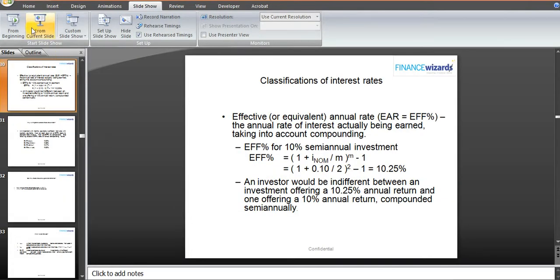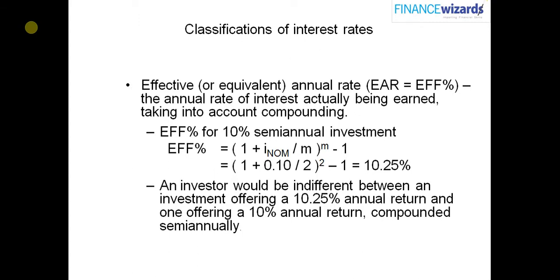Okay, so let's move further. So this is about the rate. When working in Excel, you don't have to worry about the effective rate. If you divide the rate by the frequency of compounding and you multiply NPER by the frequency of compounding, the effective annual rate would be taken into consideration while calculating.